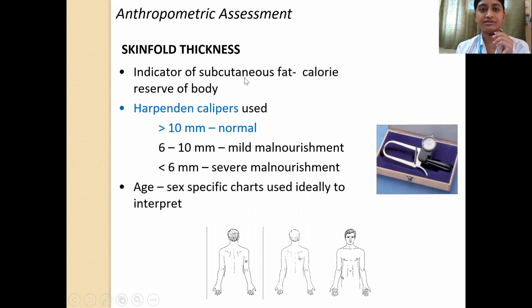Skin fold thickness, this is another way of assessing the nutritional status. It's an age-independent indicator, and this basically indicates subcutaneous fat, which is the calorie reserve of the body. So we use this Harpenden calipers, as you can see here, to assess the subcutaneous fat. I mean the skin fold thickness. It should be more than 10 millimeters. If it is between 6 to 10 millimeters, then it is suggestive of mild malnutrition. And if it is less than 6 millimeters, it is suggestive of severe malnutrition. Ideally, you should use age and gender specific charts to draw proper interpretation.